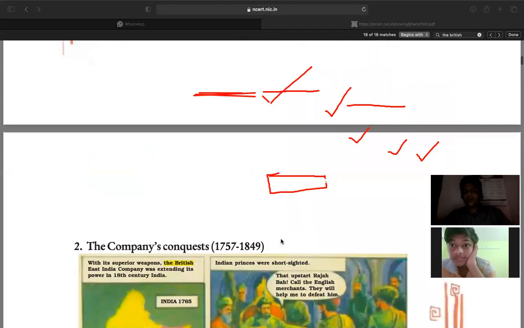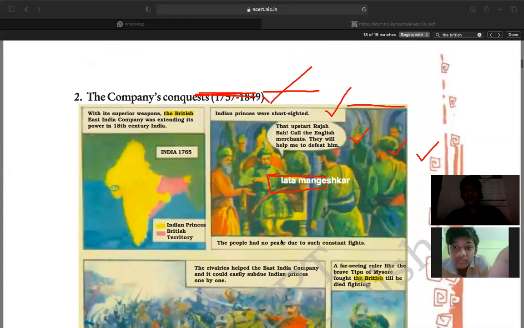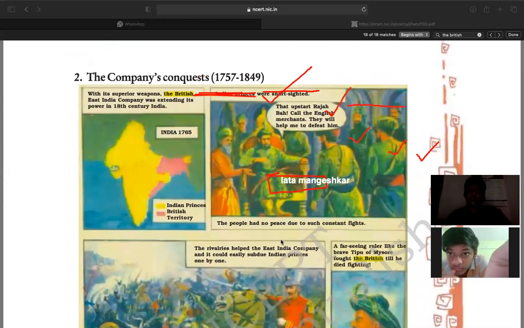Next, coming to the next one, it is indicating the company's conquest. What do you mean by company's conquest? What is the meaning of conquest? Do you know?